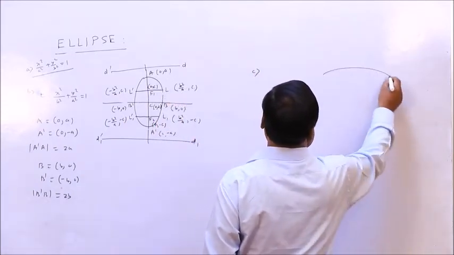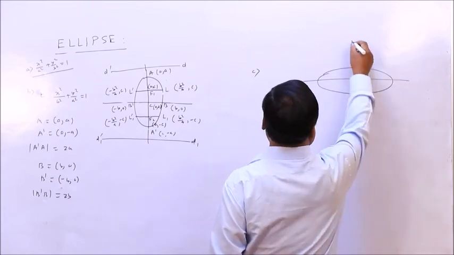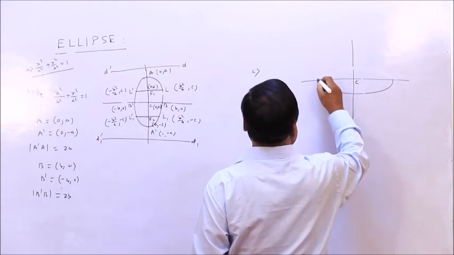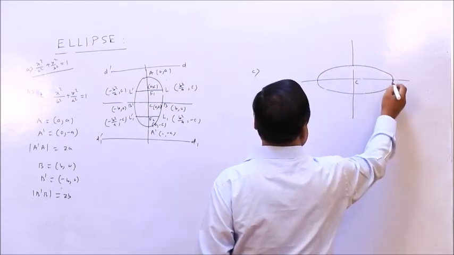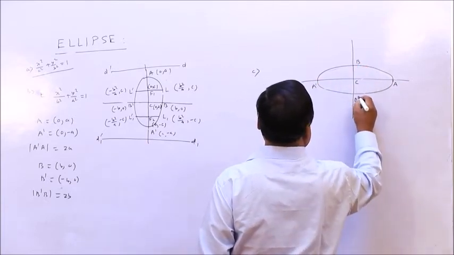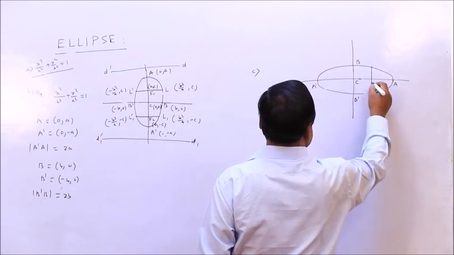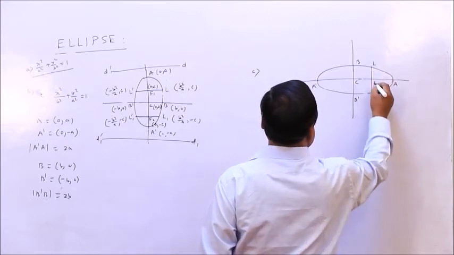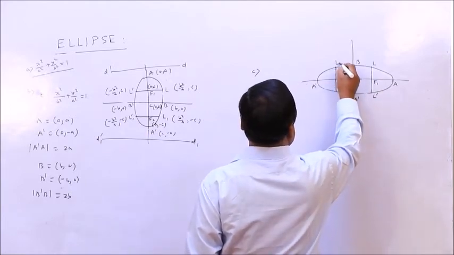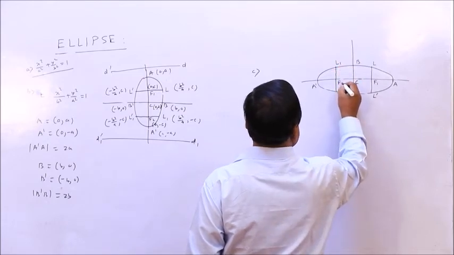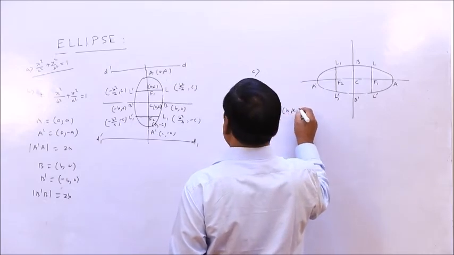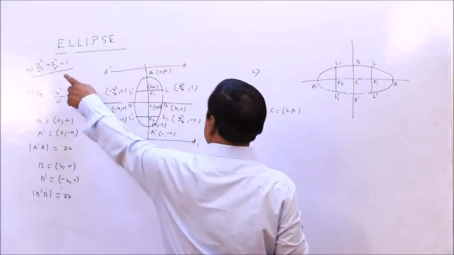C is in this way. So here the center is H K, whereas in the earlier case the center is 0 0.